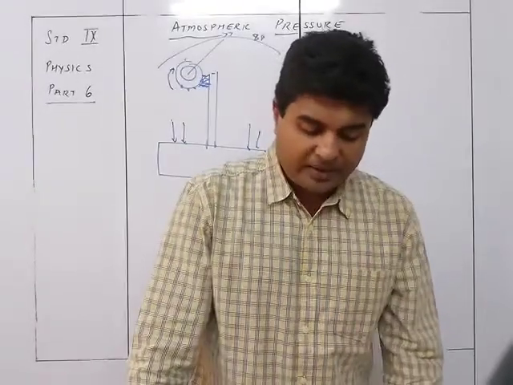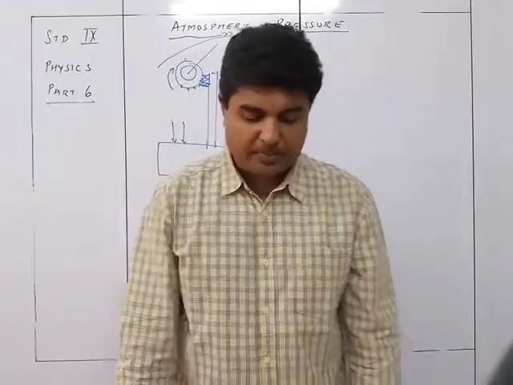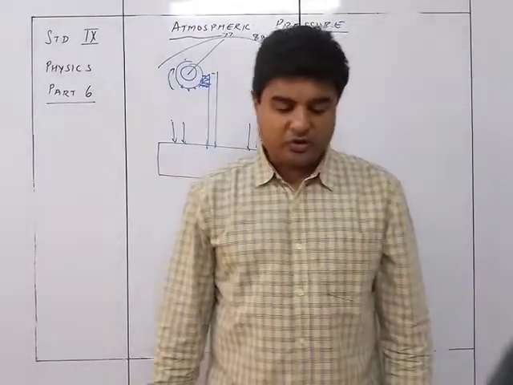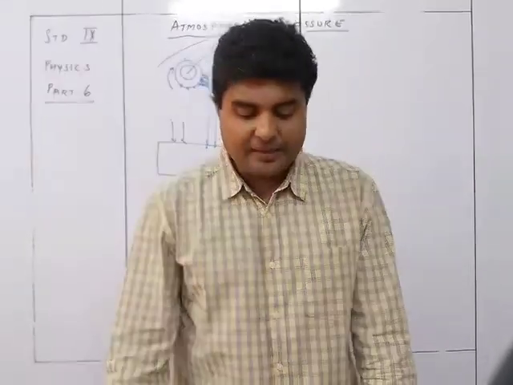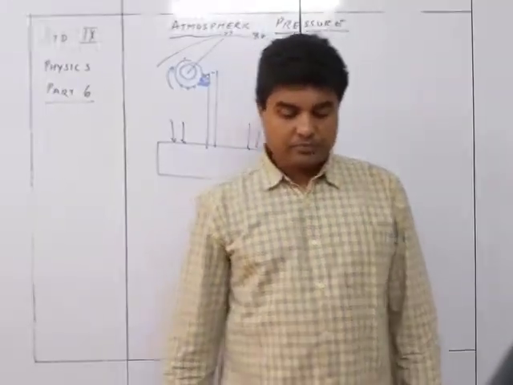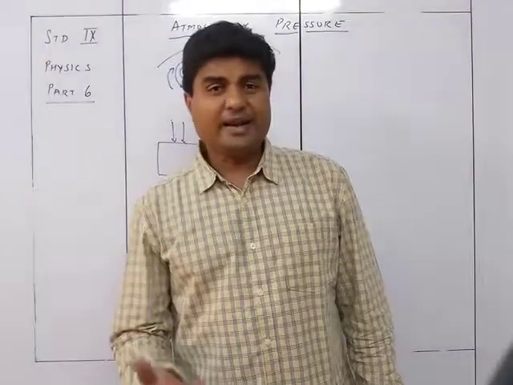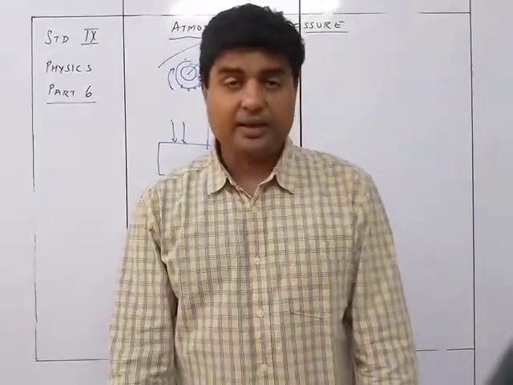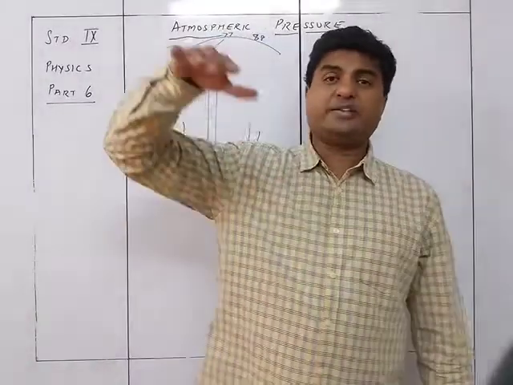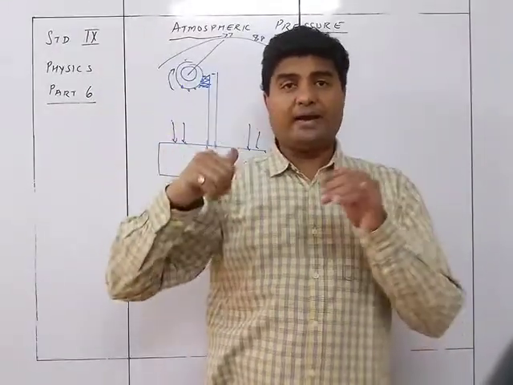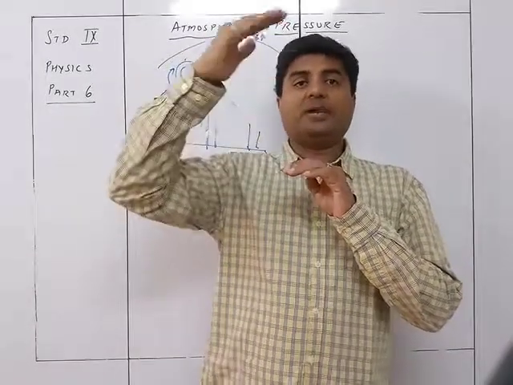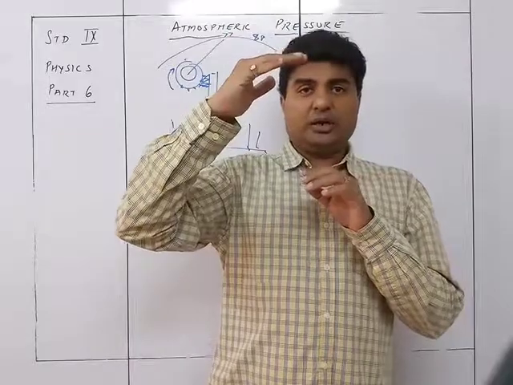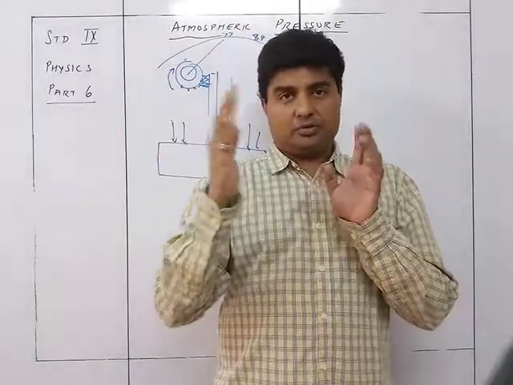So the use of the barometer. A barometer is used for the following three purposes: to measure the atmospheric pressure at a place, for weather forecasting, and as an altimeter to measure the height. So an altimeter is basically, as we go higher and higher, the pressure keeps decreasing. So they know that at a particular pressure, when you go to a particular height, the difference in pressure is so much. So that pressure is calibrated as height.